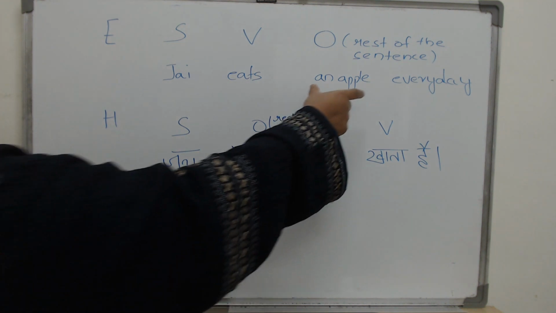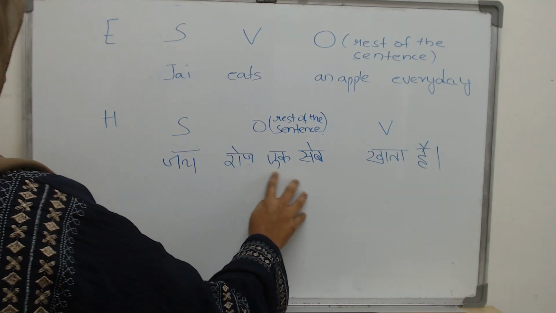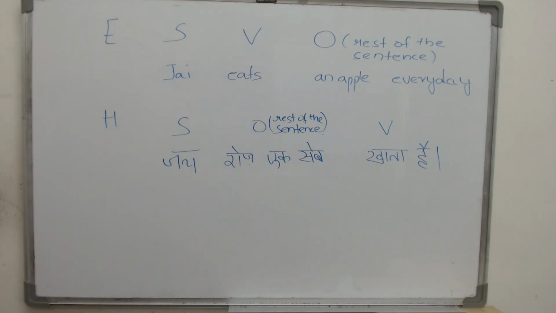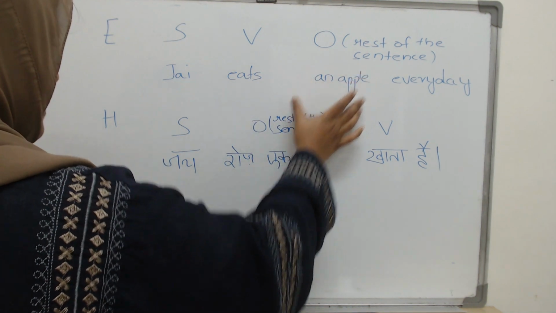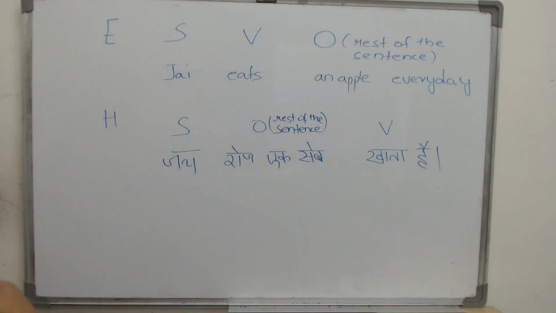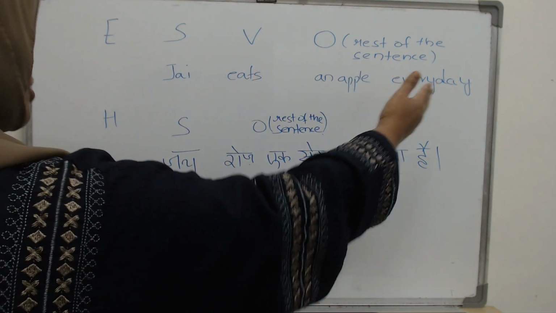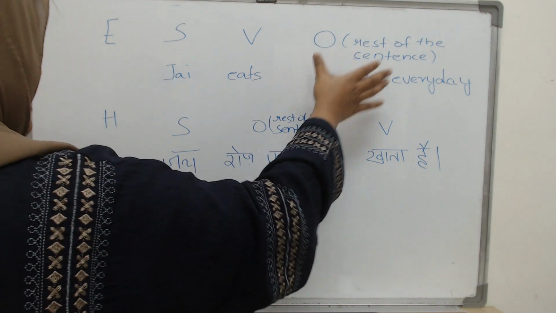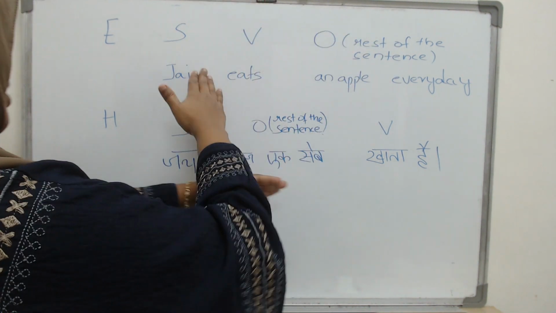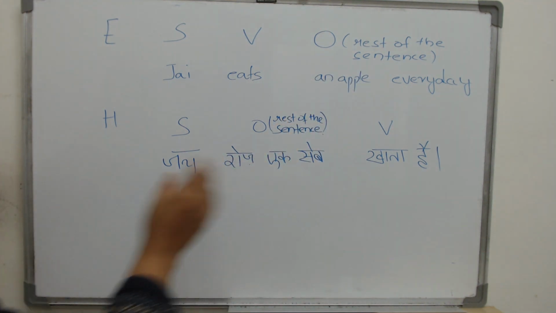For example, if you see an apple, we have just translated it just like this, because this ek is an adjective. It tells you how many apples there are. So an apple, just change it over, just bring it over here exactly the same. For example, if it is a good apple or a red apple, just take it and put it the same way. Don't change its order. You change every order, but this, take it as a block. Do not change its order. Lal seb, then exactly write it as lal seb.